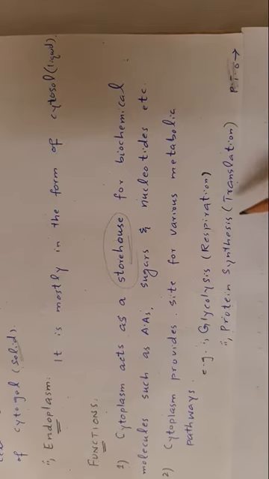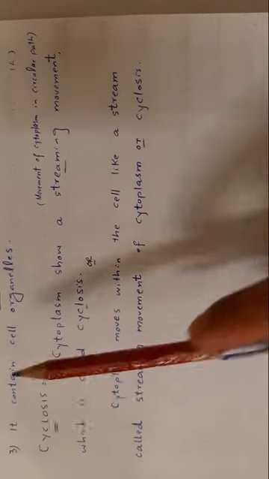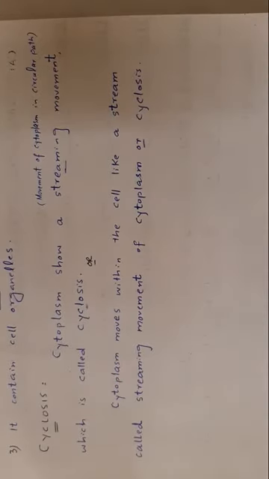While protein synthesis, as you know, consists of two steps. First, transcription occurs in nucleus, and the second step of protein synthesis is translation. This translation takes place in cytoplasm. Third function, cytoplasm also contains different kinds of organelles which perform important functions in the cell, such as endoplasmic reticulum, ribosomes, mitochondria, Golgi bodies, lysosomes, plastids, etc.